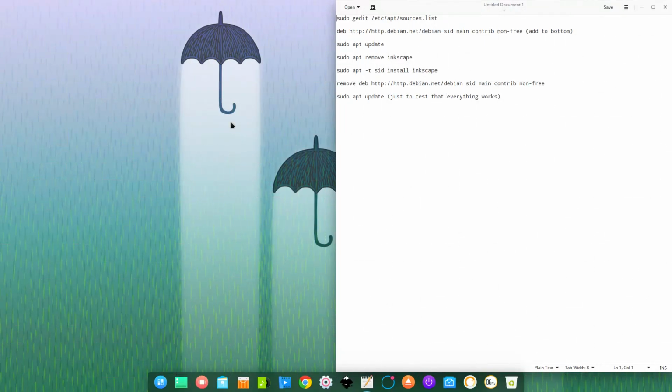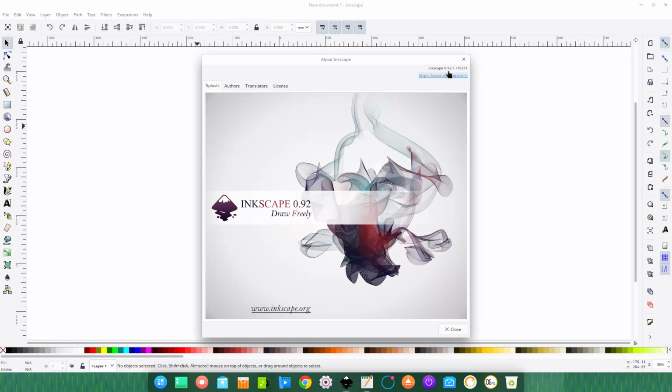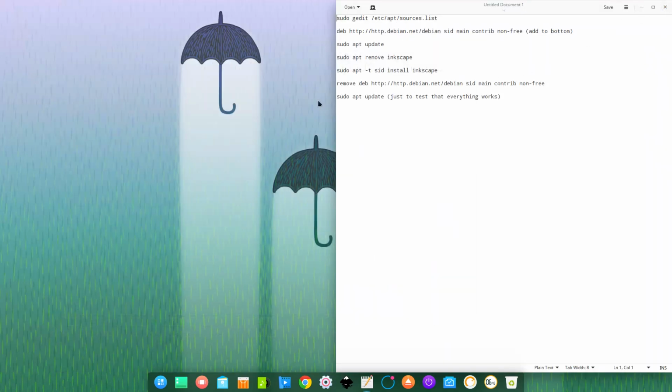Hello, today I'm going to show you how to install Inkscape 0.92.2 in Deepin 15.4.1. If you just install it through the software center, you will get Deepin Inkscape 0.92.1, and this method, which I will show you, will install the latest version on Deepin.